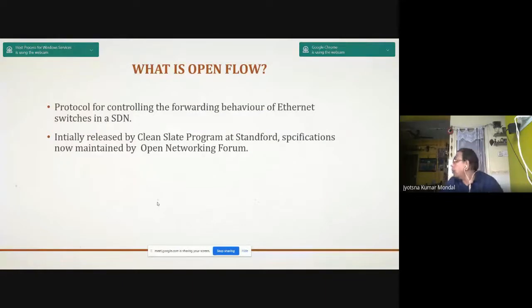Now, what is OpenFlow? OpenFlow is a protocol for controlling the forwarding behavior of Ethernet in an SDN. Initially, it was released by the Clean Slate program at Stanford, and it is now maintained by the Open Networking Foundation.